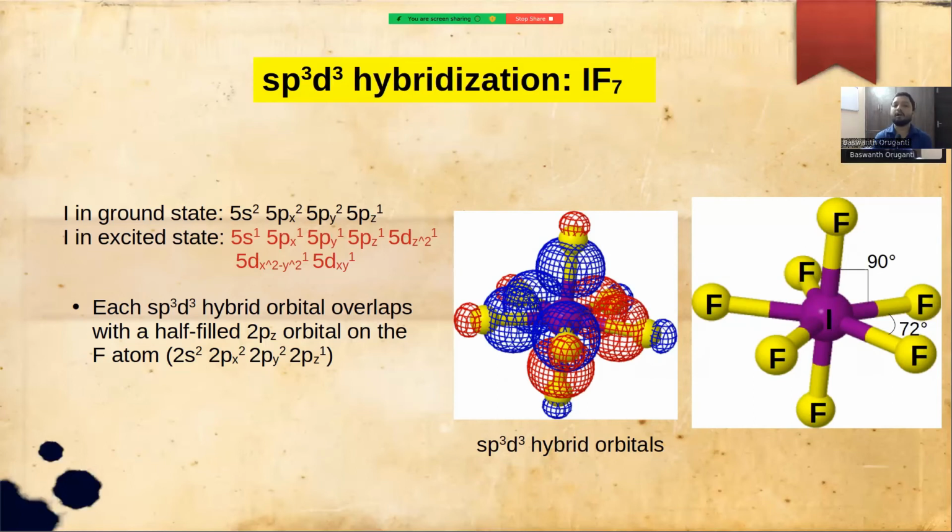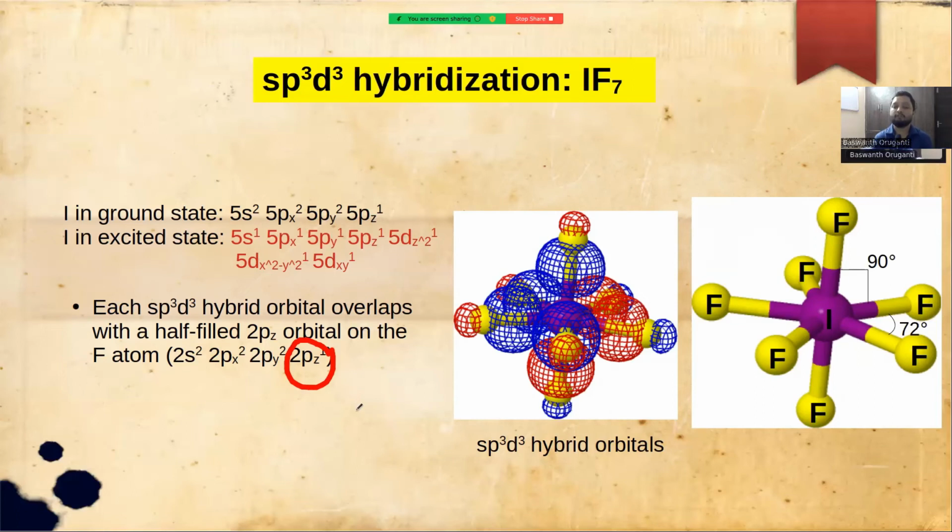These 7 orbitals combine to form 7 sp3d3 hybrid orbitals in the geometry of a pentagonal bipyramid. Each sp3d3 hybrid orbital overlaps with a half-filled 2pz atomic orbital on the fluorine atom, forming I-F bonds.